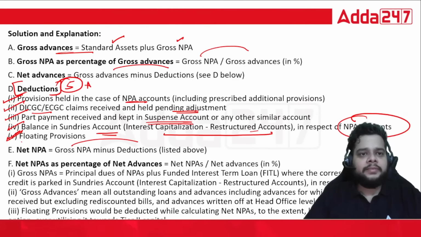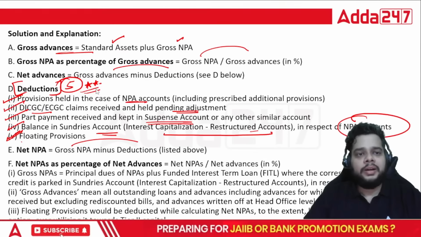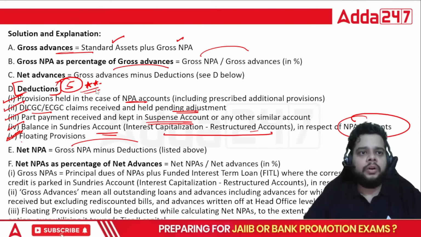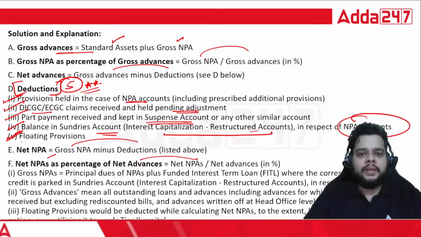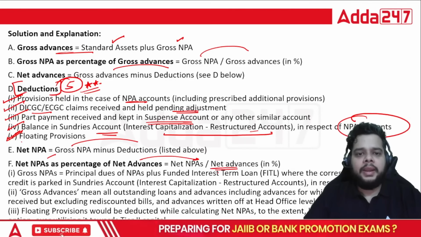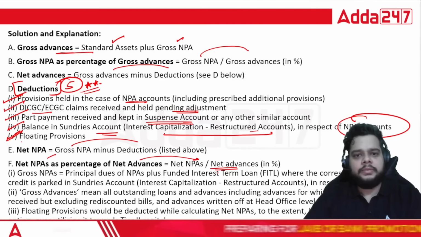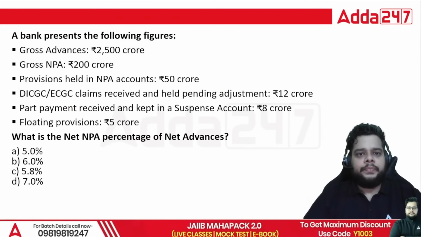So that is why it is very, very important to understand, to learn, to cram, to mug up what all are the deductions. Fine, these five you must remember. Net NPAs as percentage of net advances, it is net NPAs divided by net advances in percentage. Fine. Next question.